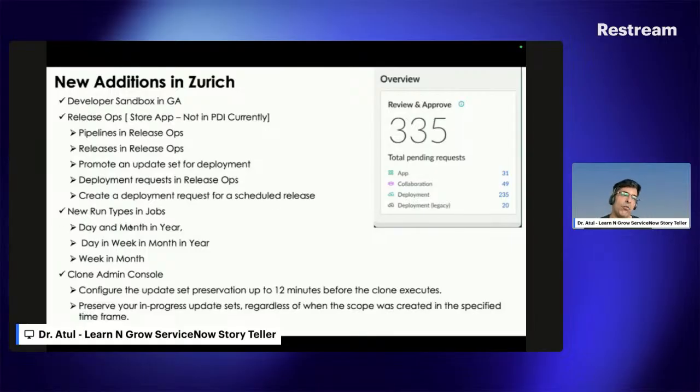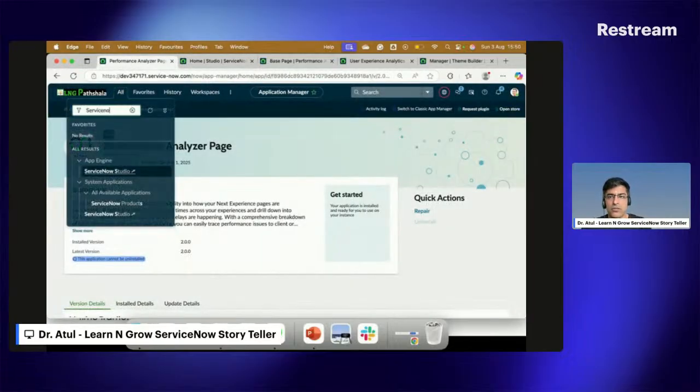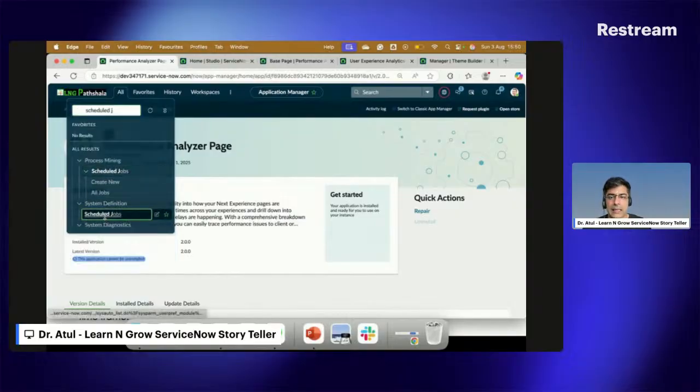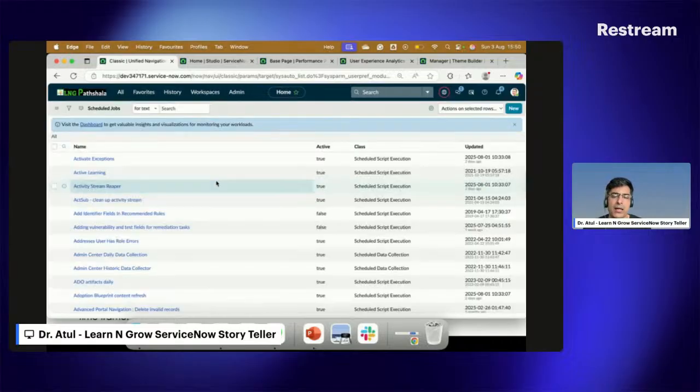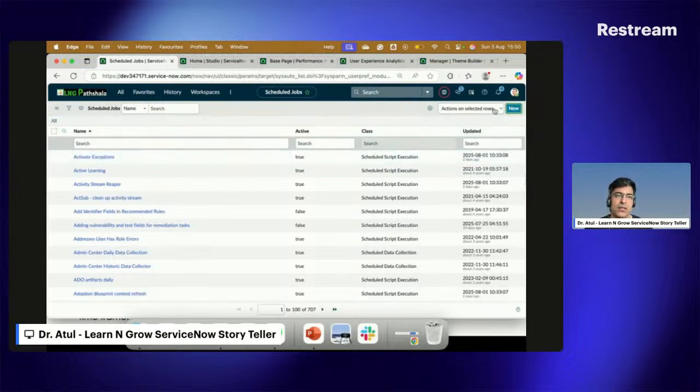Now, if you're a developer working on flows, workflows, triggers or scheduled jobs, new run types have been added in scheduled jobs. So now I can go back here and search for scheduled jobs. Now I'll show you what has been added here. Click on New, and when I click on New, I have to create the scheduled job here, which means ServiceNow is giving flexibility here. I'm sure that if you watched Tech Now, the same thing was shown via trigger, but you can also do it here from this part.